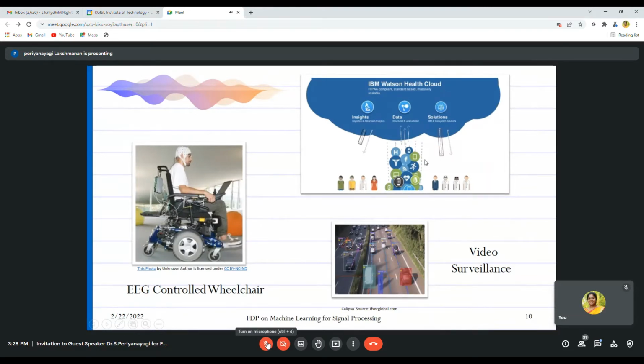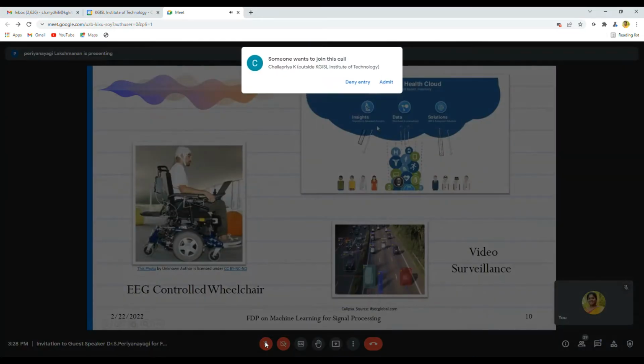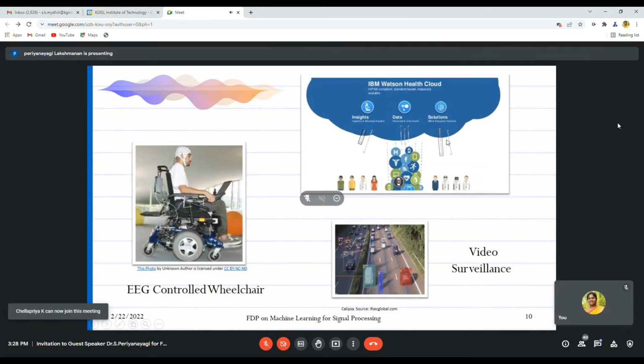Coming to this, that is IBM Watson Health Cloud, here the patients will store what problems they are having, and the doctors correspondingly store all the solutions.